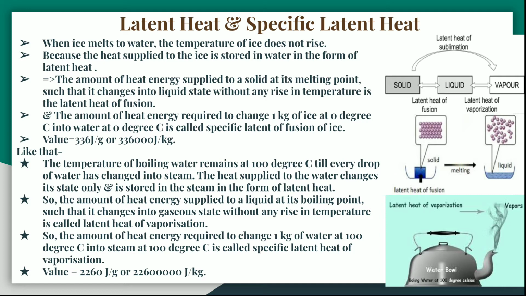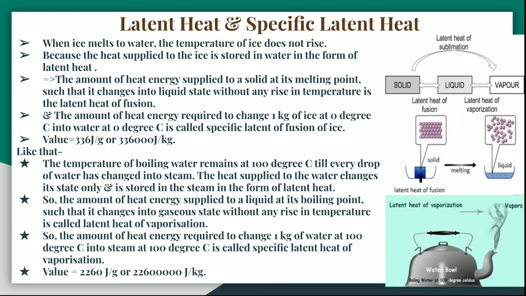The heat supplied to the water changes its state only and is stored in the steam in the form of latent heat. The amount of heat energy supplied to a liquid at its boiling point such that it changes into gaseous state without any rise in temperature is known as latent heat of vaporization.